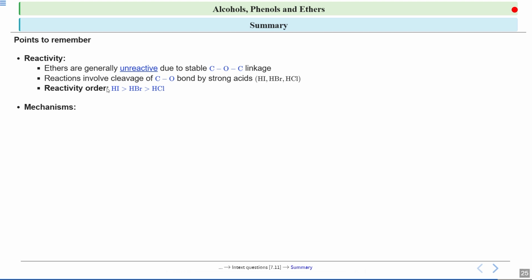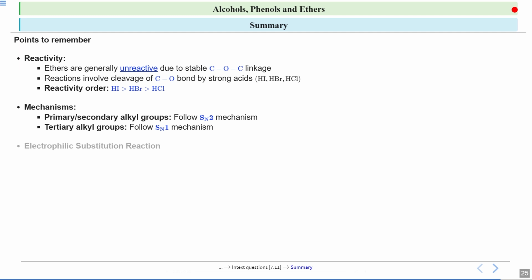Now if I talk about mechanisms, the primary and secondary alkyl groups follow the SN2 mechanism, and tertiary alkyl groups follow the SN1 mechanism. If there is a tertiary carbocation, then there will be an SN1 pathway. Otherwise, there will be an SN2 pathway, and the nucleophile will attack the less substituted carbon.